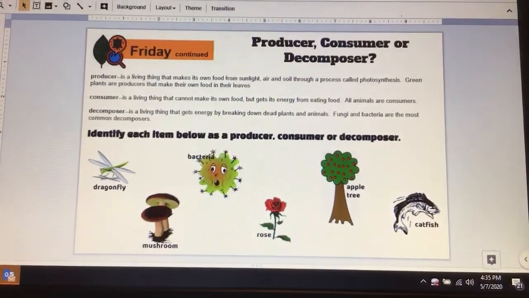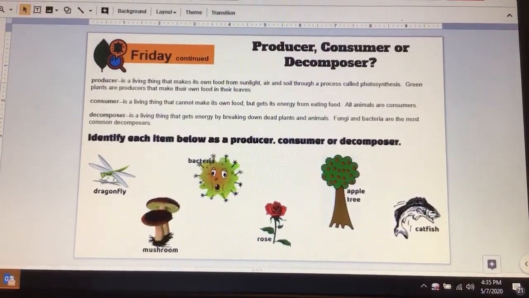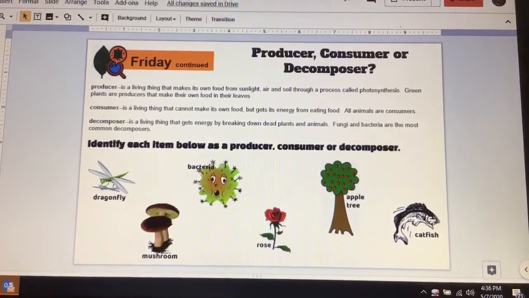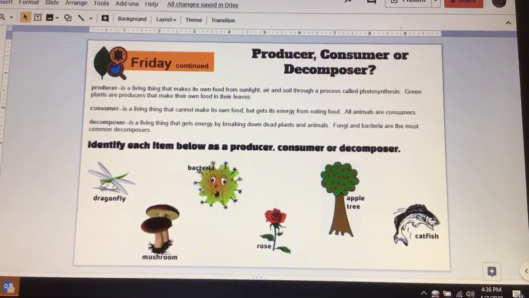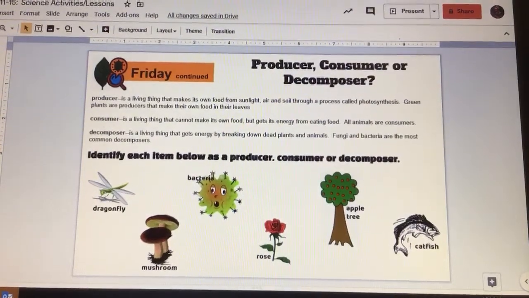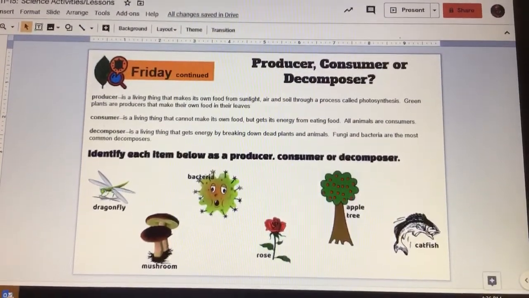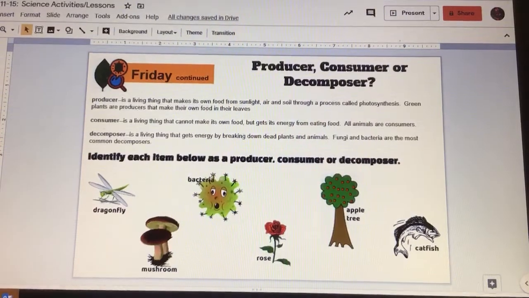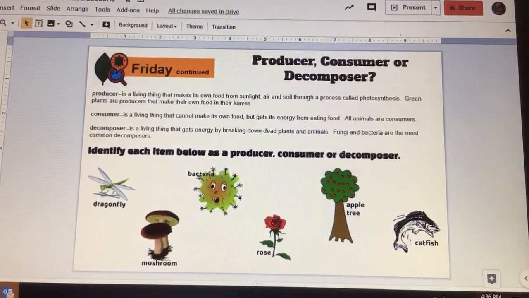So a producer is something that is living that makes its own food from sunlight, the photosynthesis process, okay? It uses the sunlight, the air, the soil, through a process called photosynthesis. Green plants are producers that make their own food in their leaves, okay?